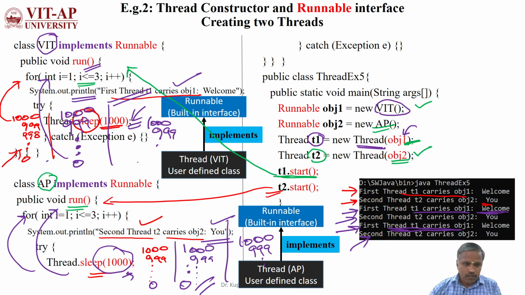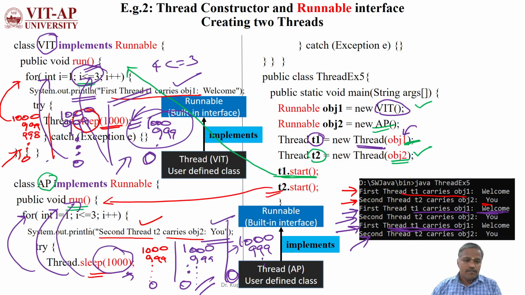Before it reaches 0, the first thread, which already introduced 1000 milliseconds, might reach 0. Once it reaches 0, it goes back for the fourth iteration. But the fourth iteration is not possible here, because 4 less than or equal to 3 is false, so it will come out of the loop. At the same time, the second thread also might reach 0 from this 1000, then it goes for the fourth iteration. Here also 4 less than or equal to 3 is false, so it will come out of the loop. The program has now ended.